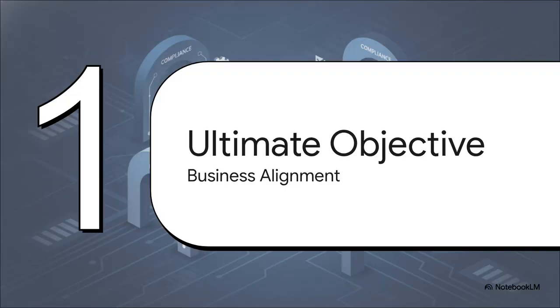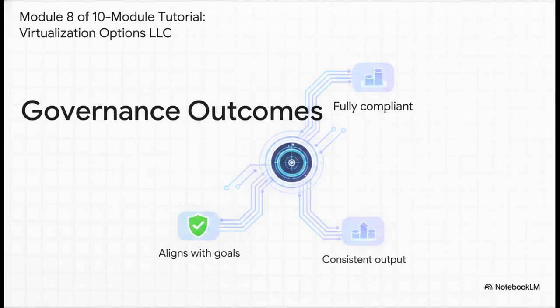And finally, Part 4, Aligning AI with Business Goals. This is our ultimate objective. With all this focus on compliance, laws, and restrictions, it is so easy to view governance merely as a roadblock to your productivity. But governance isn't a roadblock at all. It ensures our organizational AI use actually drives true business value.